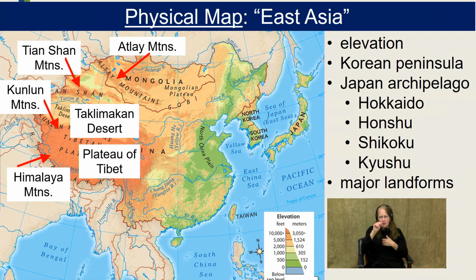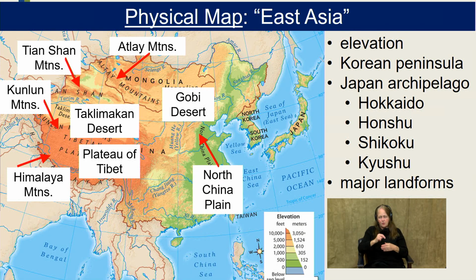We also have the Taklamakan Desert. You may not think of deserts when you think of China, but they have 2, the Taklamakan to the west and then the Gobi Desert, which is part of Mongolia and China. And then we have to talk about the North China Plain, and that's the low-lying areas around the coast.